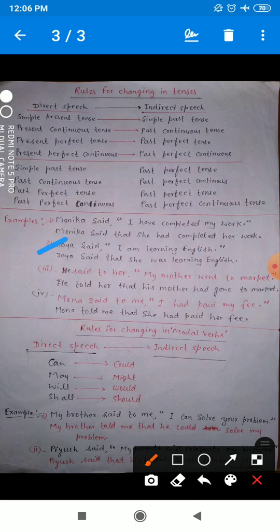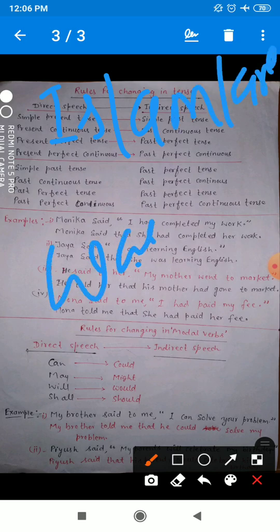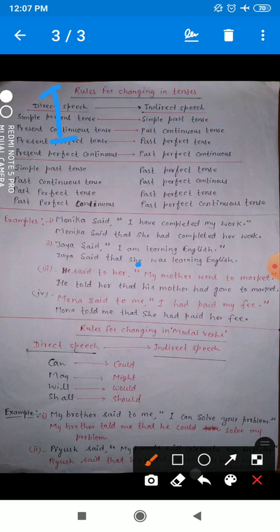Okay dear, now see the second example. Jaya said, I am learning English. Now see, Jaya is the speaker, and there is again no object, so said will not change. Jaya said, in place of the inverted comma, that. Now see, I is first person, so I will change according to the subject Jaya, so it will change into she. And now see am, so is will change into was and were. Okay, so that is why I have changed it: she was learning English.